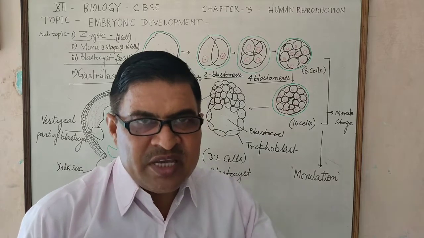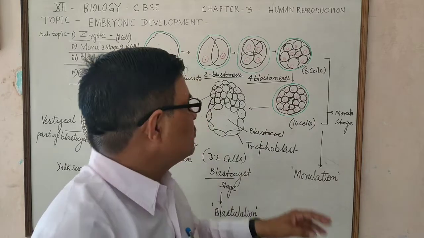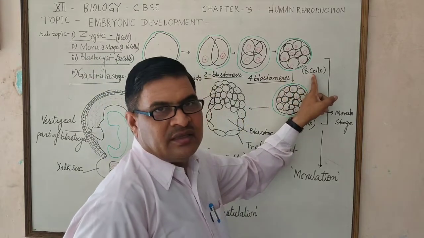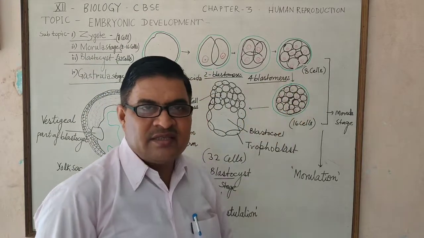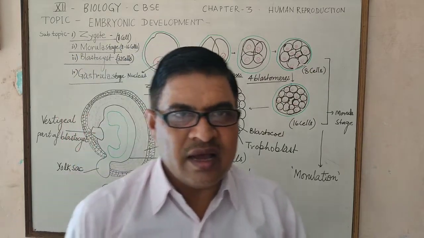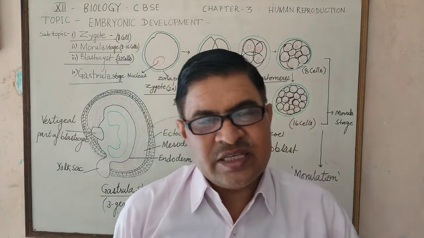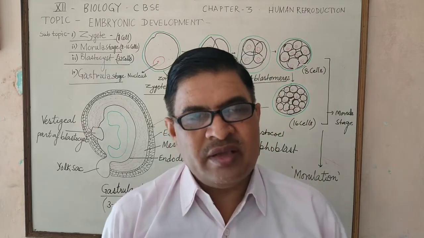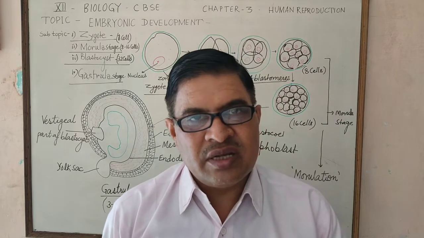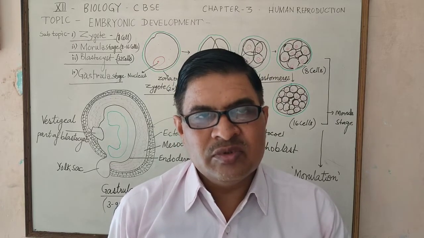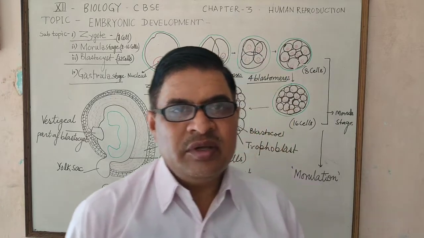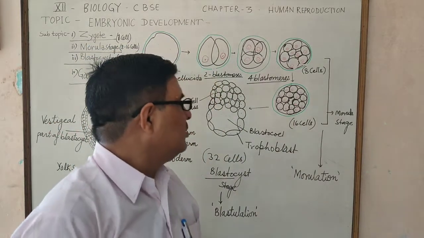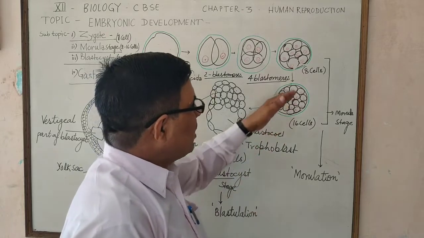By repeated division, four blastomeres produce eight cells, and these eight cells are arranged in such a way that they show the appearance of a ball-like solid structure, like a custard apple, Sitaphal.